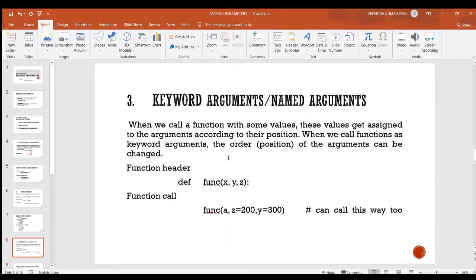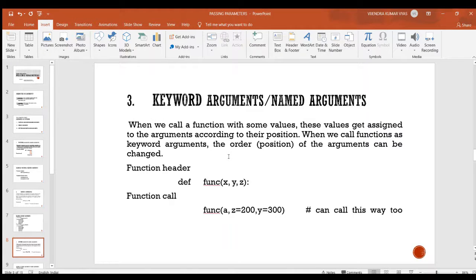So as per positional arguments we have to pass all the arguments which are defined at the time of function definition, and in positional arguments we cannot change the order of the arguments.